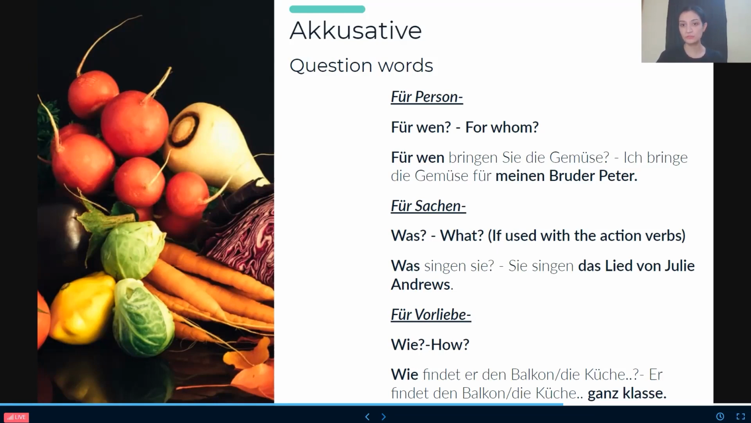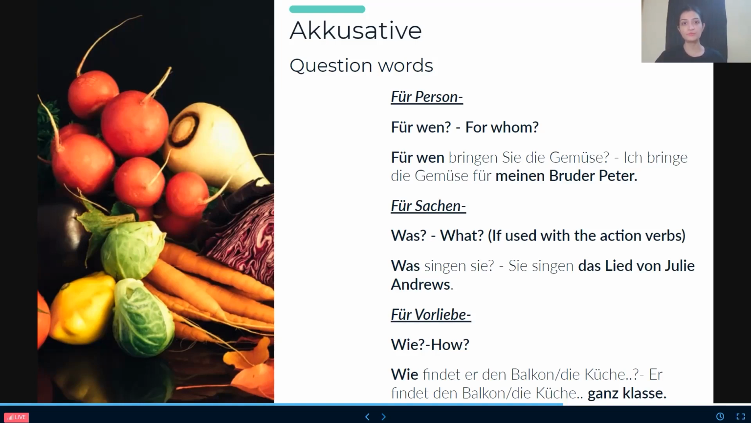I am bringing the vegetables for my brother Peter. So people, here, if we keep only "Ich bringe die Gemüse", Ich is nominative, Gemüse is accusative. Now, "für meinen Bruder Peter". So people, here, because of "für", "meinen Bruder Peter" will also be accusative.